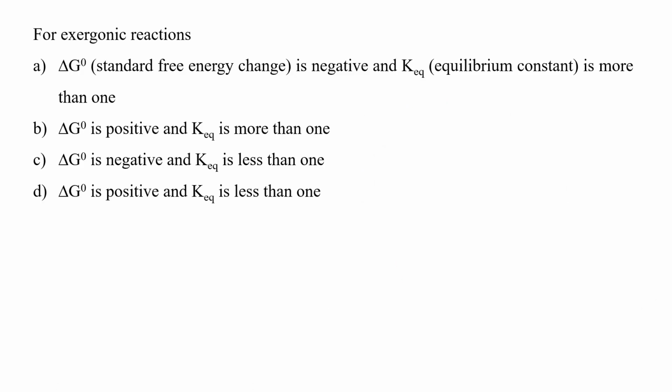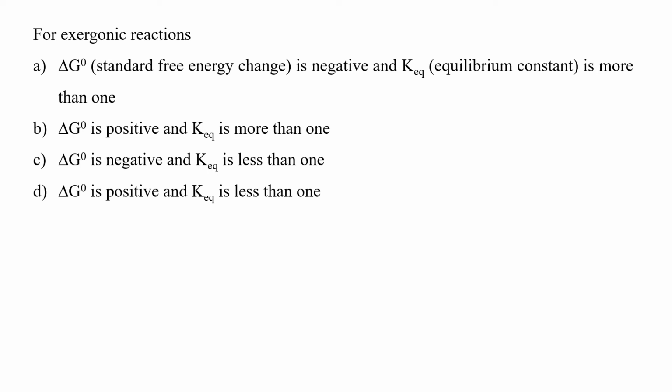For exergonic reaction, delta G naught is negative and Keq is more than 1. Delta G naught is positive and Keq is more than 1. Delta G naught is negative and Keq is less than 1. Or delta G naught is positive and Keq is less than 1. As we all know, exergonic reactions are generally spontaneous in nature, which occur by releasing free energy to their surroundings. So, as a logic, the product will be left with less free energy than the reactant, and the overall sign of free energy change would be negative.